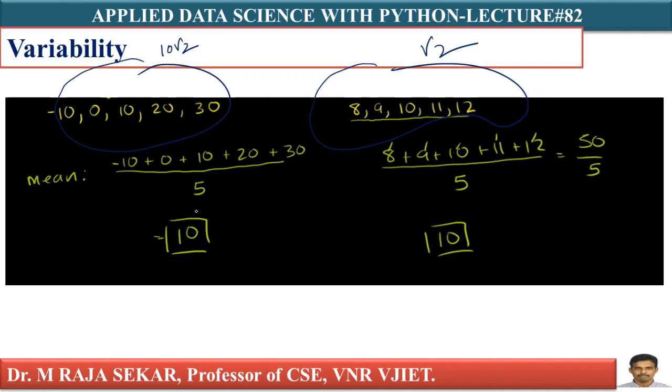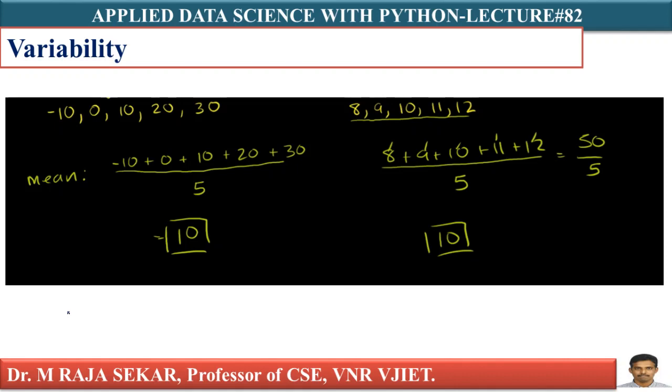That's what we were saying, that the mean misleads people. It gives the same mean, but there is a lot of variability in these two data sets. How can central tendency mislead people? The reliability of the mean, or for that matter, it need not be the mean, it may be the mode or some other central tendency.